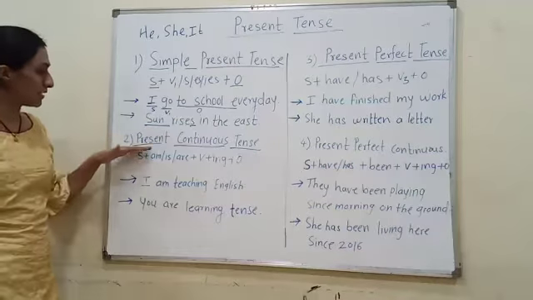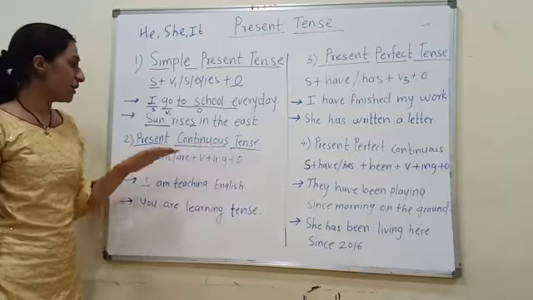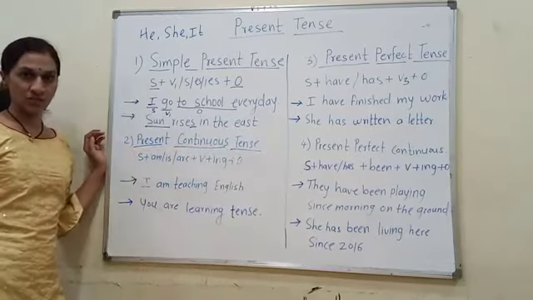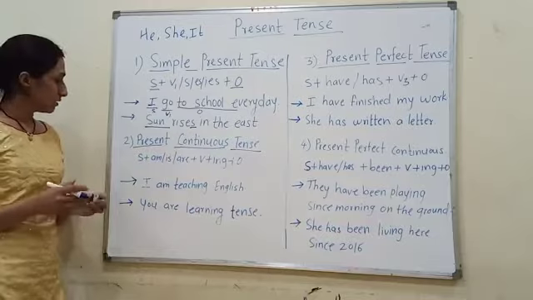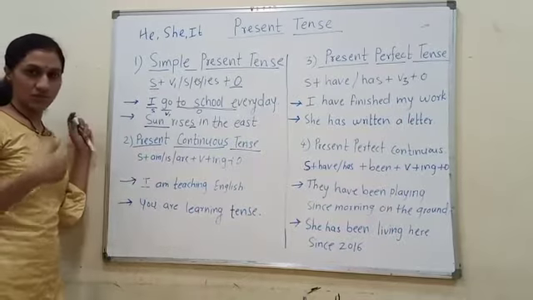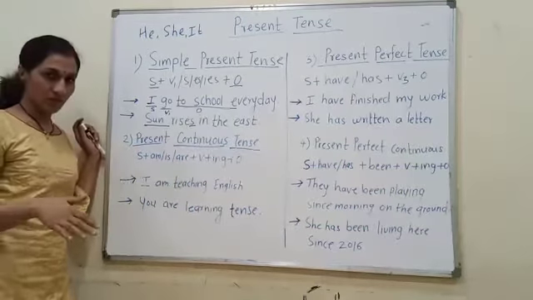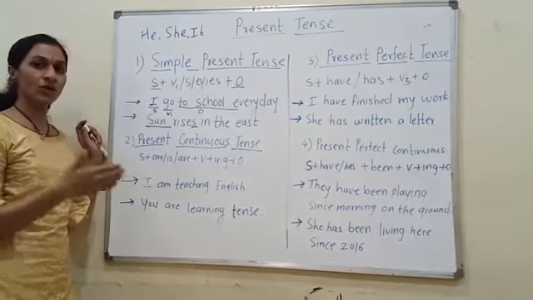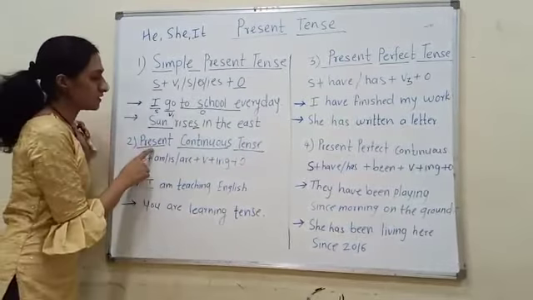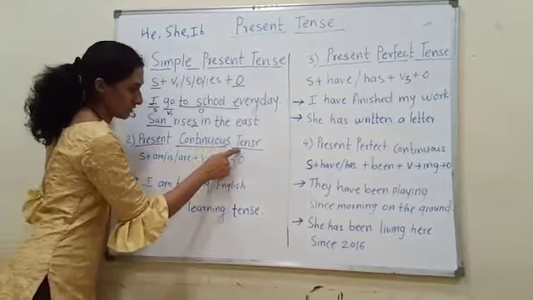Then we will see the present continuous tense. In present continuous tense, we use it while telling that an action is going on in the present. This is called present continuous tense.